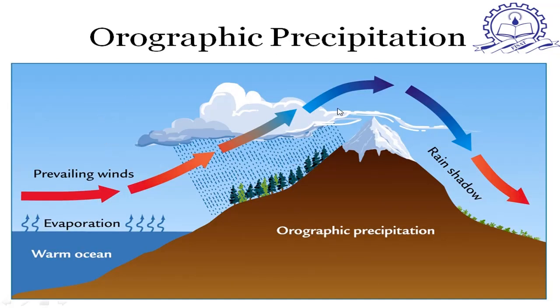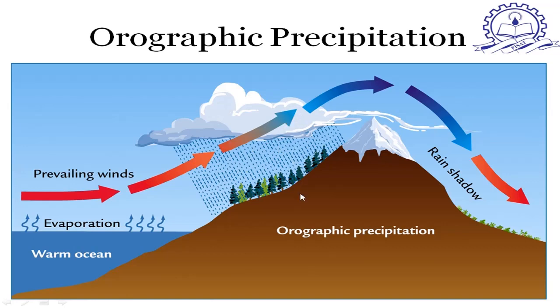The next one is orographic precipitation. From the word orography, we can understand that it is something related to mountains. So consider due to heat, due to sun, water starts evaporating. Consider there is a prevailing wind in this direction. So the moisture containing wind is forced to move along this direction, so as to cross the mountain. When it moves upward, air starts condensing, and when it reaches a particular height, the clouds are formed